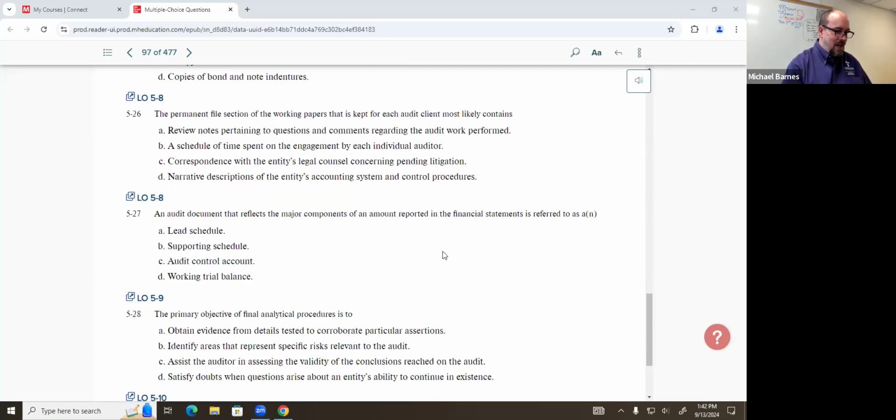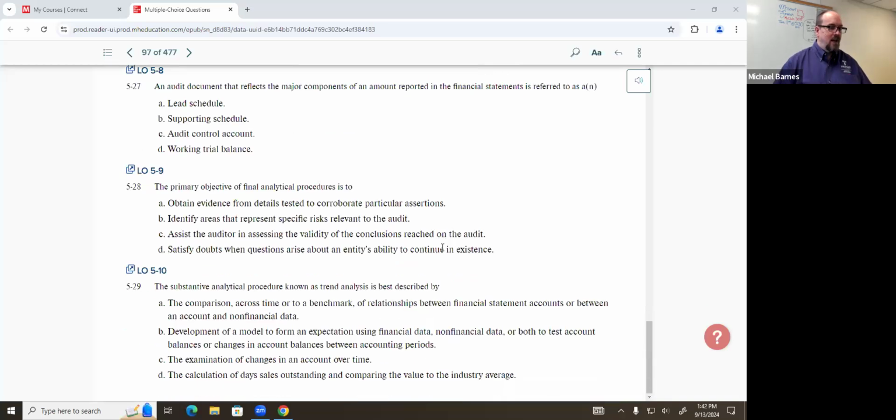And then 529. The substantive analytical procedure known as trend analysis is best described by what? All right, so what is trend analysis? You knew that before you ever walked in this classroom. You've done that before. What are we doing when we're looking at trend analysis? We're saying, all right, back in 2020, this account was here. 2021, it was here. 2022, it jumped to here. 2023. So we're looking at changes in an account over time. That's all there is to it. The examination of changes in an account over time. C is our answer.